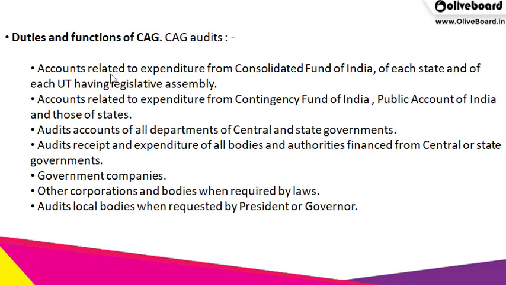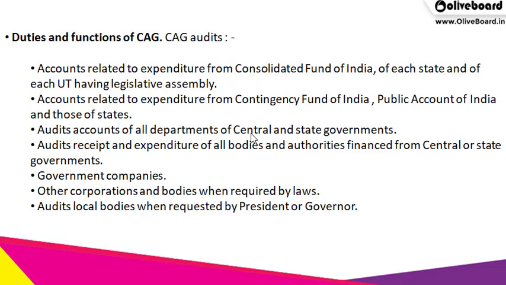Okay, so accounts related to expenditure of consolidated fund of India, of each state and of each union territory. Accounts related to expenditure from contingency fund of India, public account of India and those of states. So contingency fund of India and contingency fund of states, public account of India, public account of states. Audit accounts of all departments of central and state governments.